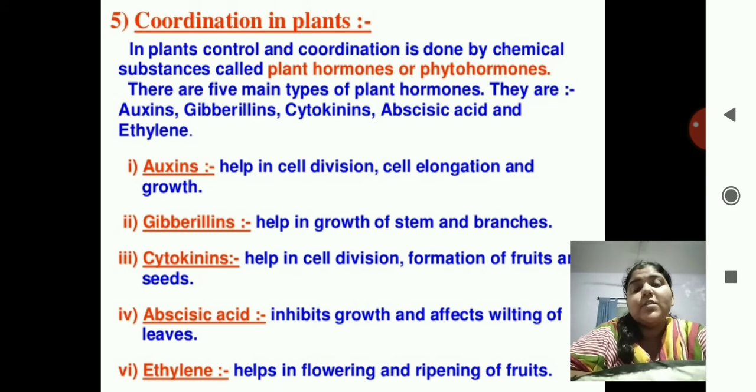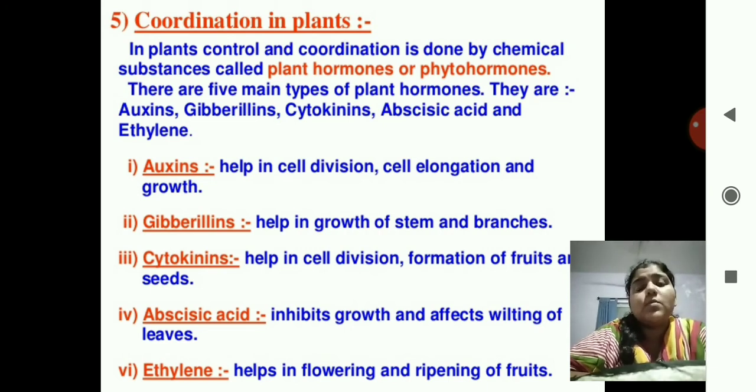Okay, you can remember it as AGCAE. Remember the initials of it, AGCAE. Okay, coordination in plants. What are the hormones? They are AGCAE, that is auxins, gibberellins, cytokinins, abscisic acid and ethylene.